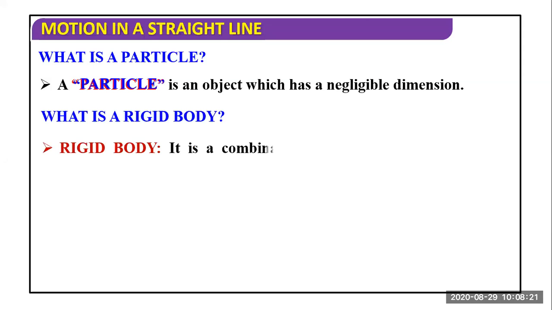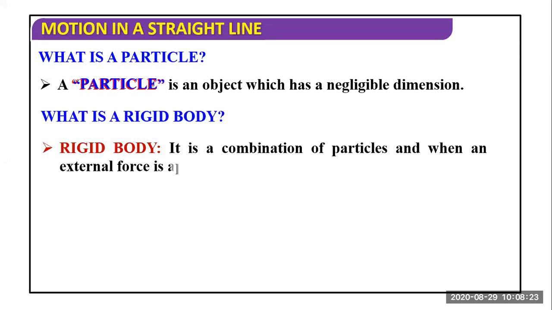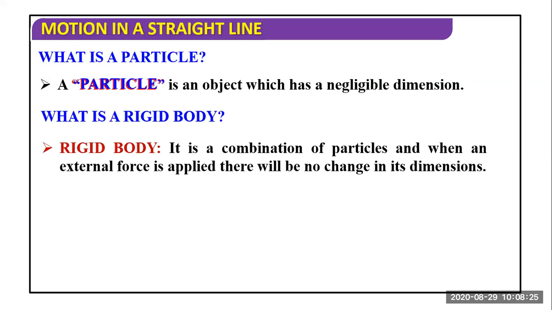Second is the rigid body. So what is a rigid body? It is a combination of particles. When an external force is applied, there will be no change in its dimension. So what is an example? Any stone, if you consider, is a rigid body. Any rigid body does not change its shape.